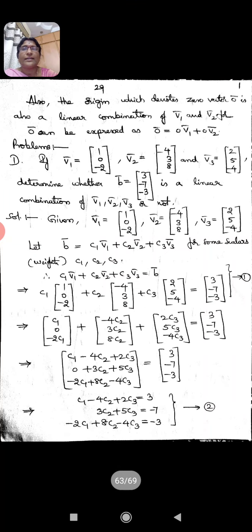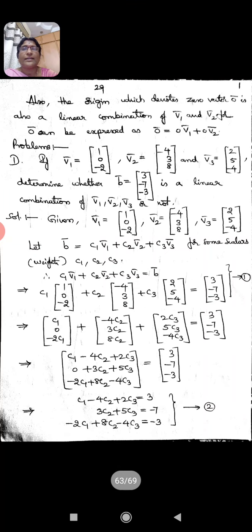V1 bar, V2 bar, V3 bar are the three vectors given to us, and B bar is another vector, and we were asked to determine whether this B bar is a linear combination of V1 bar, V2 bar and V3 bar or not.